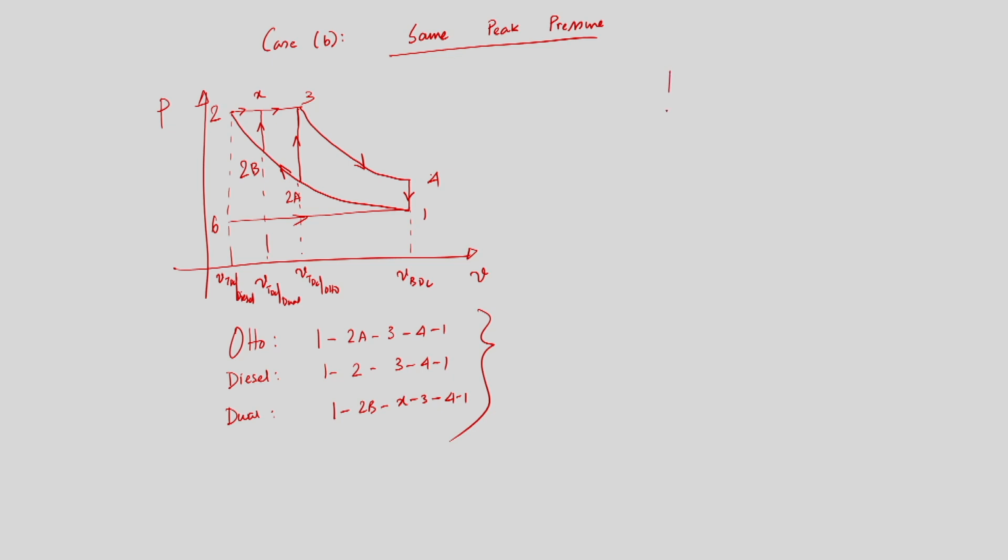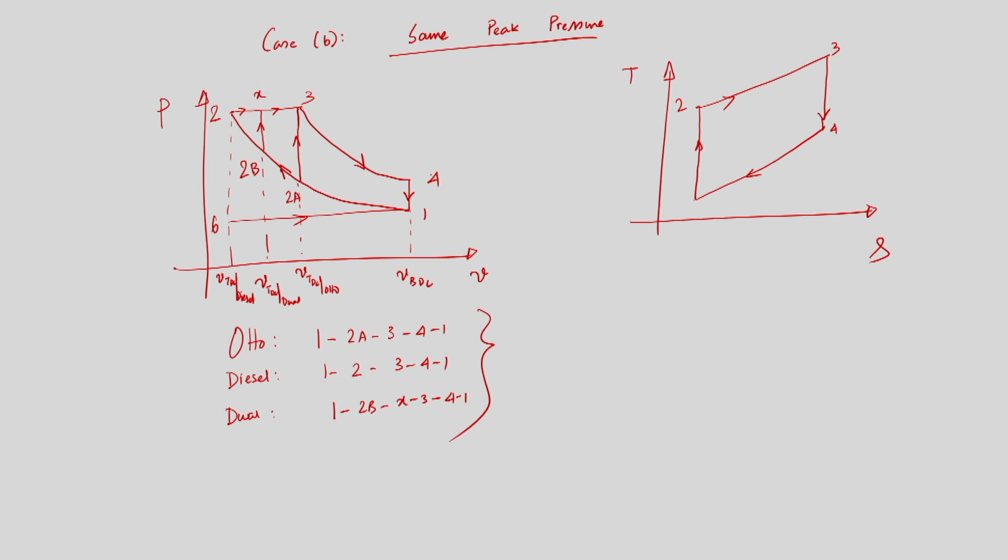So if we draw the corresponding TS diagram, this is very important. So this is T and this is the entropy axis. So what will be the corresponding TS diagram? See, 1 to 2 is the isentropic compression, and this is 2, and then 2 to 3 is the constant pressure heat addition. Of course, in this combustion process the temperature will rise, and finally 3 to 4, this is 3, this is 4. So 3 to 4 is again isentropic expansion.